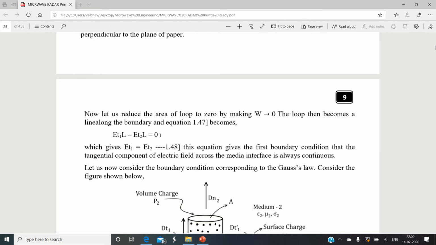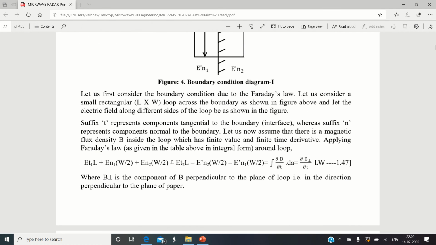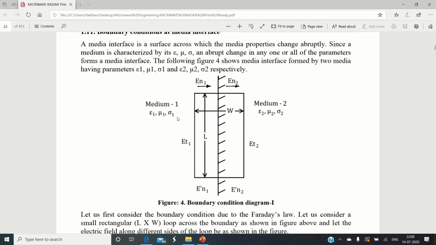One important thing we are going to find is the first boundary condition. Forget about the mathematical derivations and the setting of the equations. We just remember that there are two mediums separated by a boundary, and an electromagnetic signal is passing from medium number 1 towards medium number 2, and we want to establish the boundary condition. By studying the boundary condition, we can predict the behavior of the transmission of that electromagnetic signal.